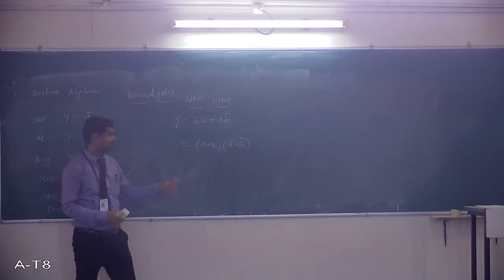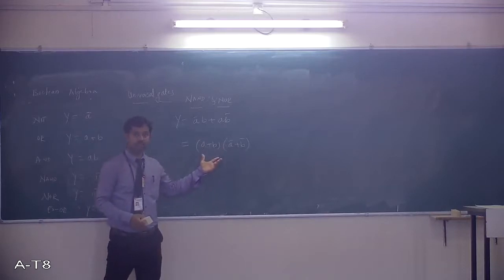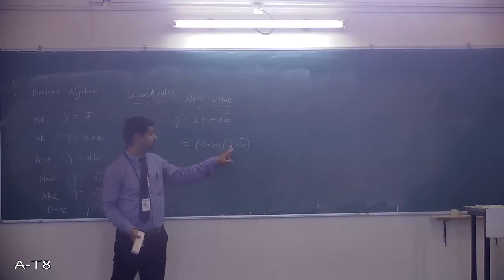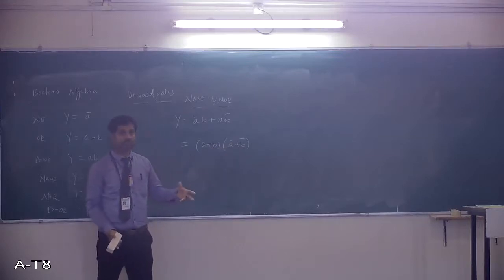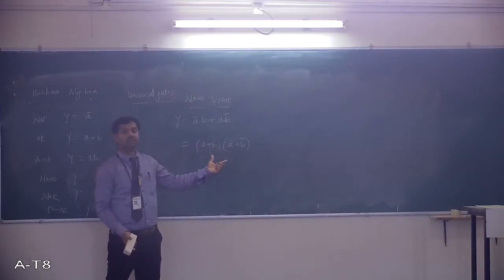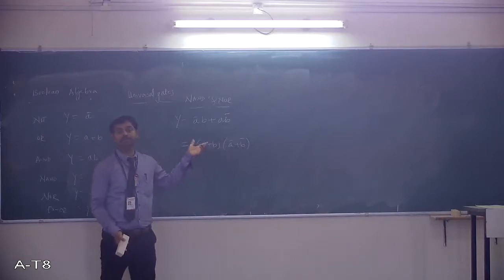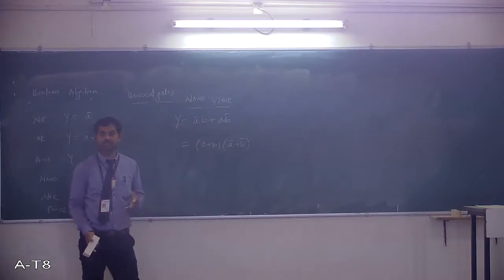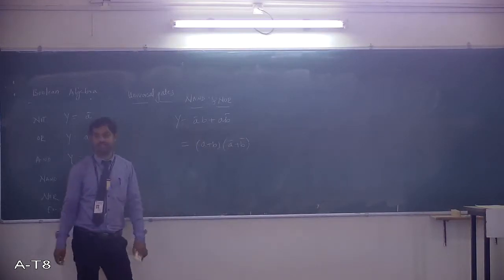If you just multiply this, A into A bar is 0. A into B bar, AB bar, I mean this expression. B into A bar, I mean A bar B. Next, B into B bar is 0. So instead of representing like this, I can represent like this also. Both forms give you the same meaning. The representation is different, but its function remains the same.